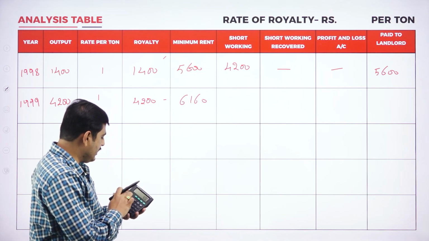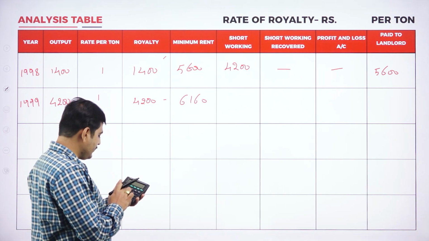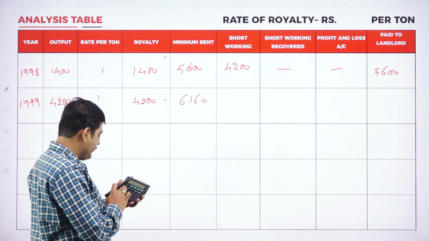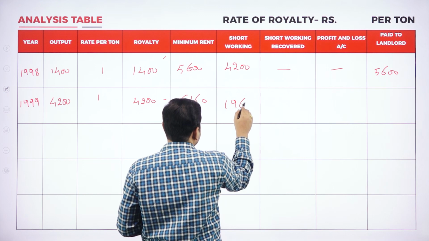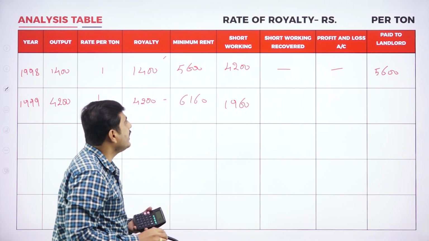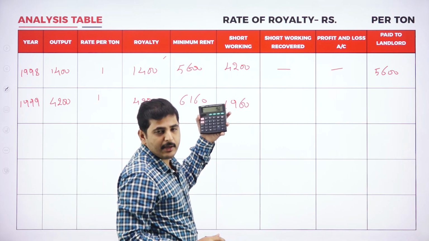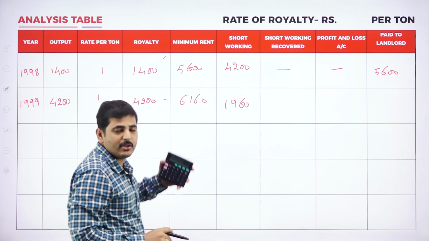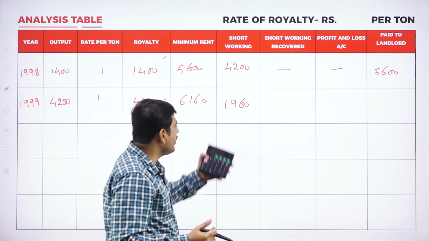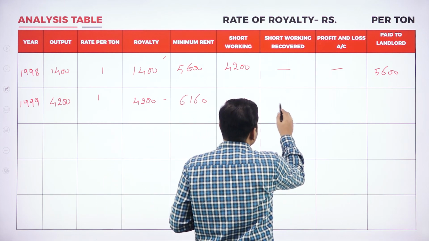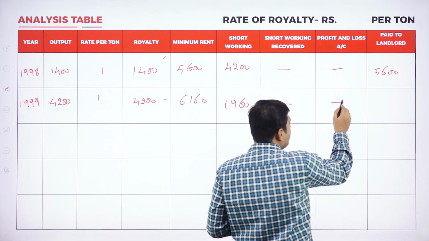So what is the short working here? 6,160 minus 4,200. So the short working is 1,960. Short working recovered: we could not recover the short working of the previous year, because in the current year also we are having short working. So it is nil. Short working transferred to profit and loss account.